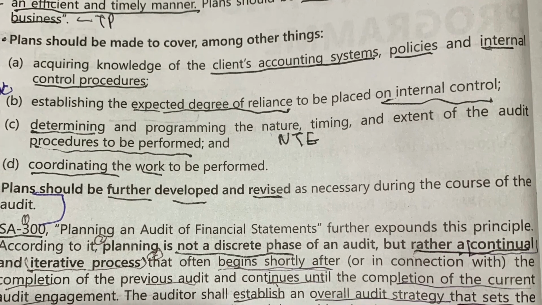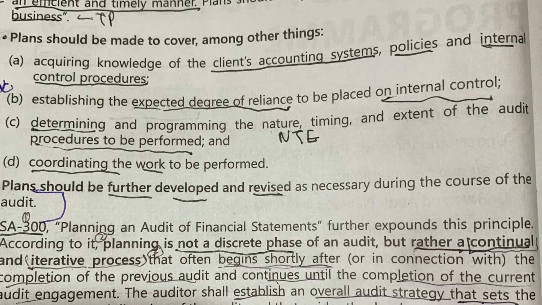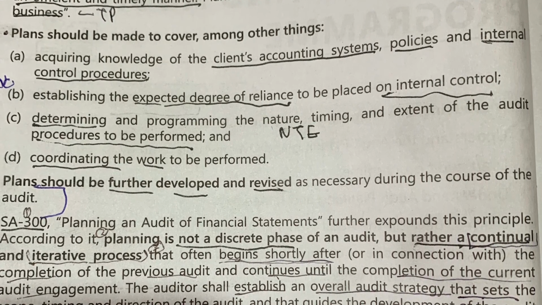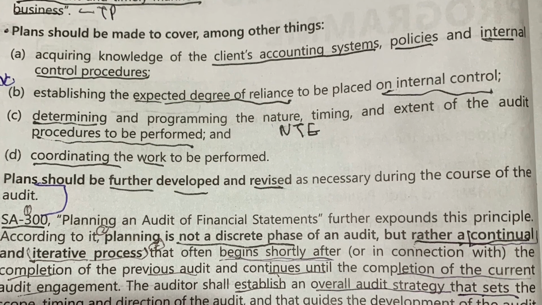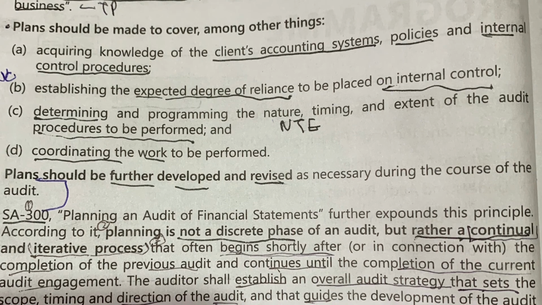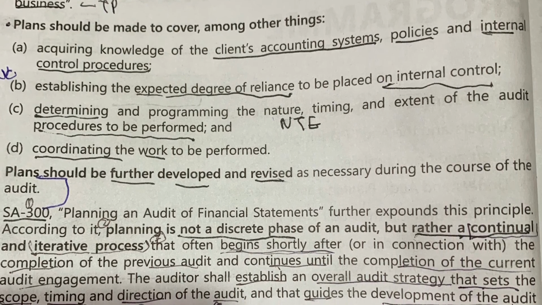We need to acquire knowledge of accounting system, we need to acquire knowledge of our syllabus. Easy. We need to make a plan to conduct an effective study. Knowledge of ICAI is very important.